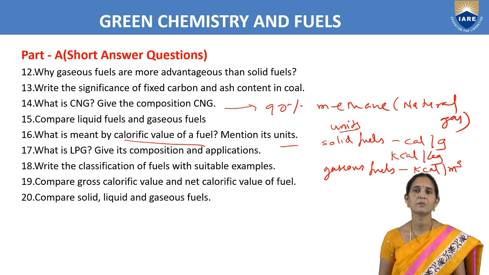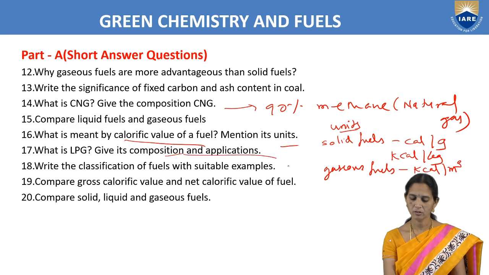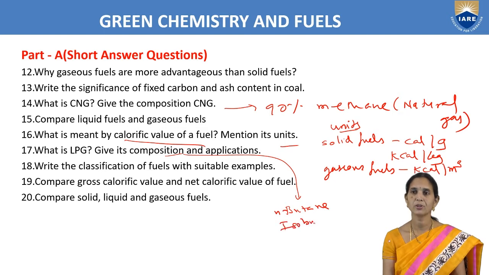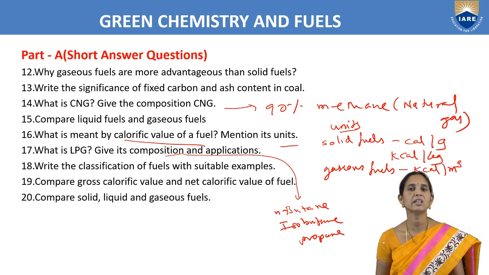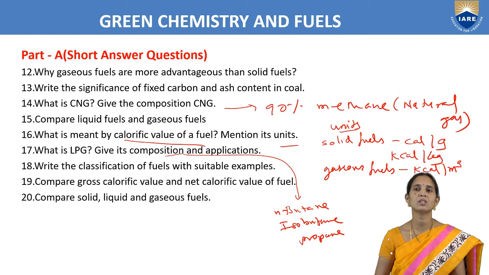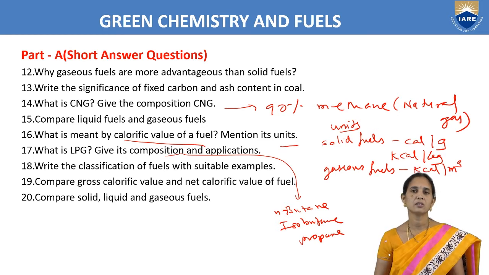Composition: n-butane, isobutane, and propane. Applications: we use it in different industries like food industry or textile industry, and for domestic purposes, for cooking.